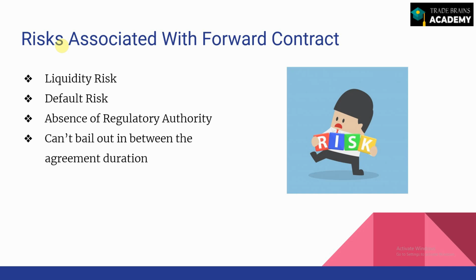Now this is very important because supposedly I have a certain view on the shares of XYZ company and I have bought forward contracts thinking that the price will go up in future, and between the duration of my contract I feel that the market will come down and I want to get out of my agreement. In that case it becomes difficult because I will first have to find a party willing to take a counter agreement, and because liquidity is a factor I'll be stuck in my position and have to bear the losses even though I knew the market is bearish and my views are wrong. So liquidity becomes a major factor, and I can't bail out of the agreement because it's a start day and end day agreement. You can't bail out of the agreement in between in case of a forward contract.